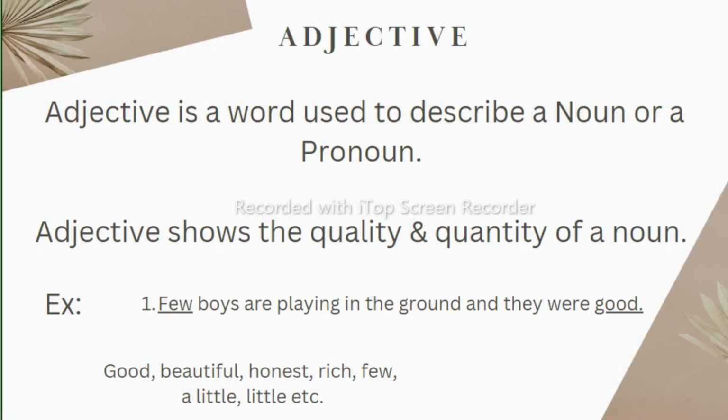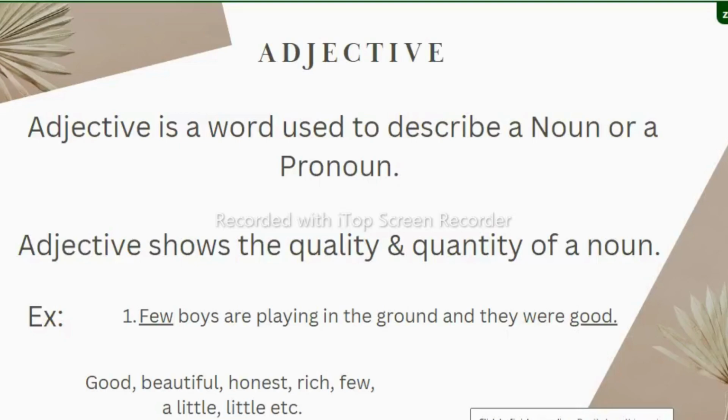Here you can see few is showing the quantity of boys, and good is showing the pronoun's quality. They is a pronoun and this quality is shown by good, that is an adjective. Some other examples of adjectives are good, beautiful, honest, rich, few, little, a little, etc. These all are adjectives.